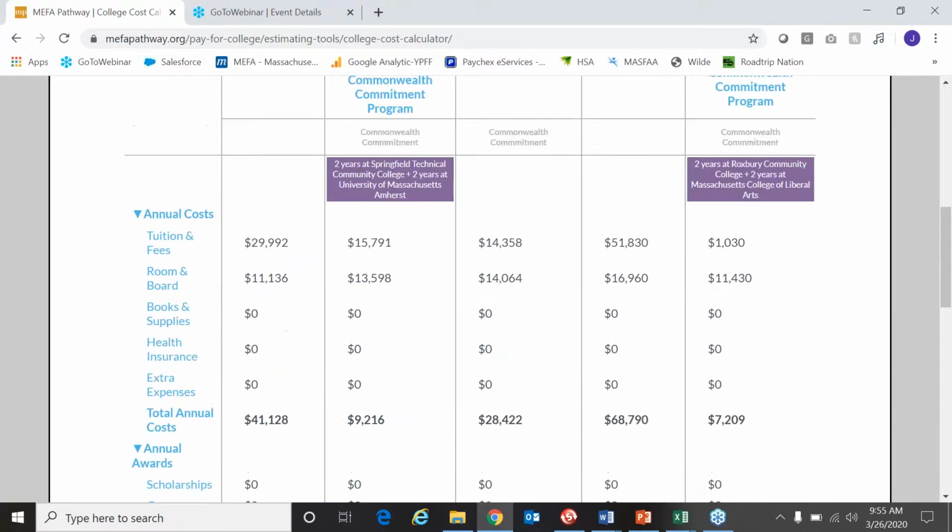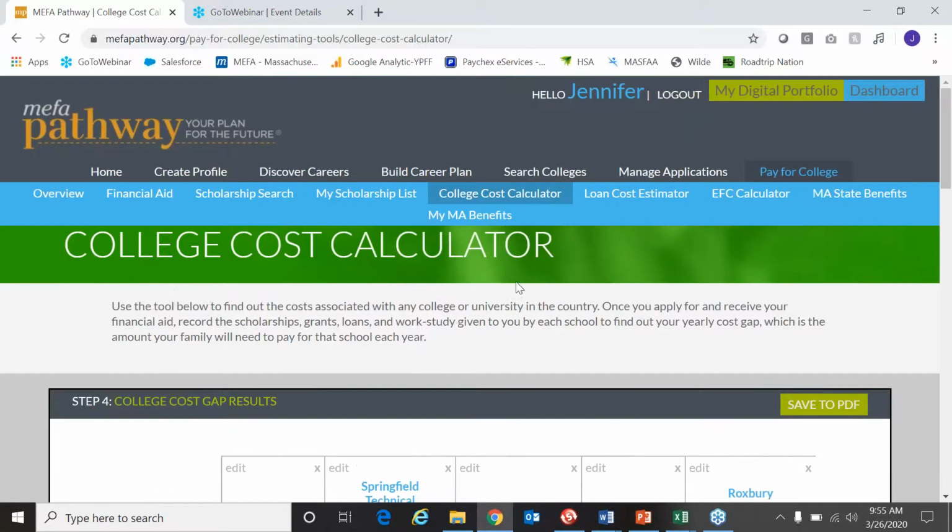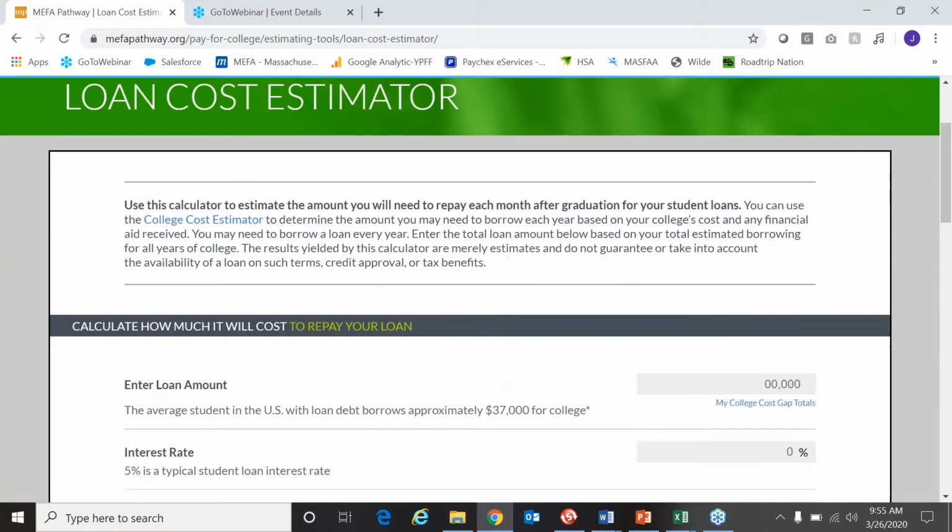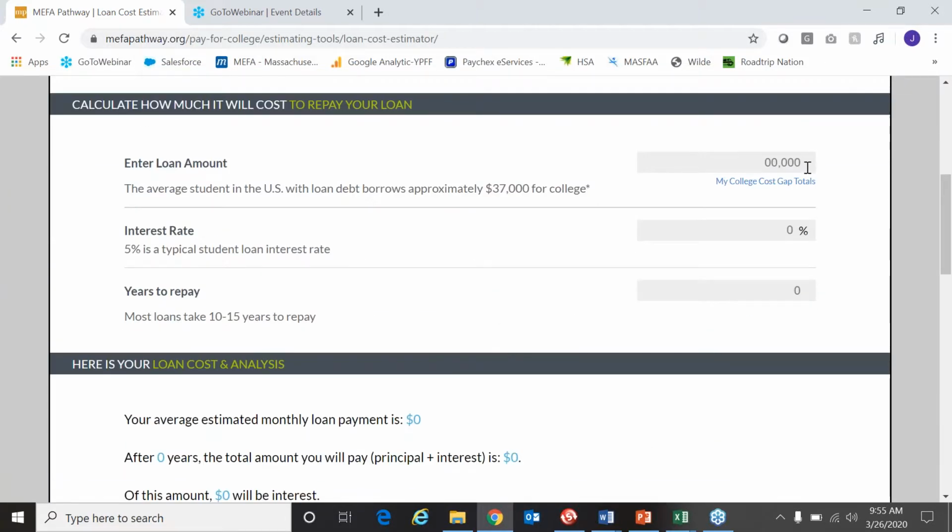So we're taking that $36,000 number, and let's round it up to 40 because we don't have books in there, and we don't have maybe health insurance. So let's round it up to 40. So we're going over to that loan cost estimator, and we're going to plug in $40,000.